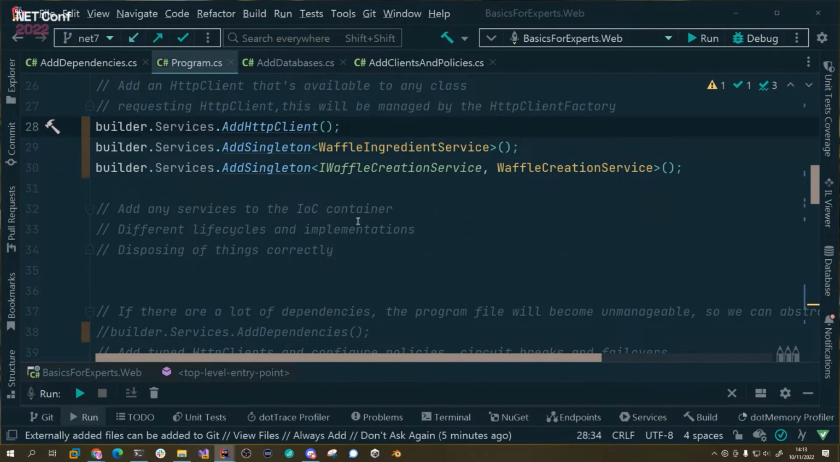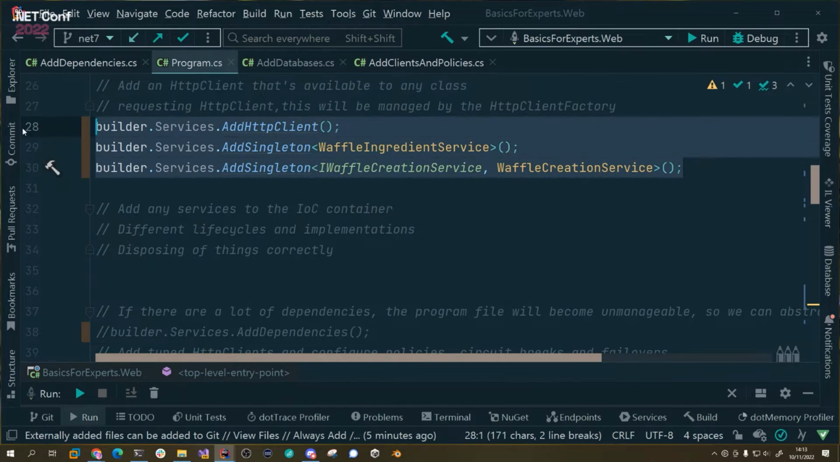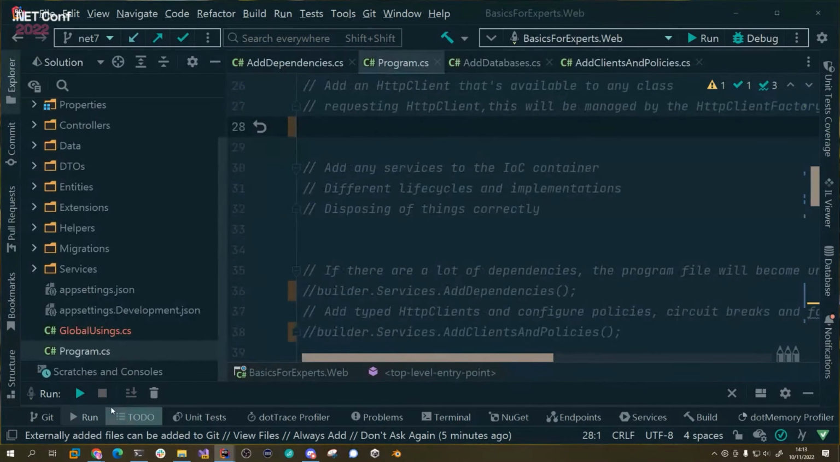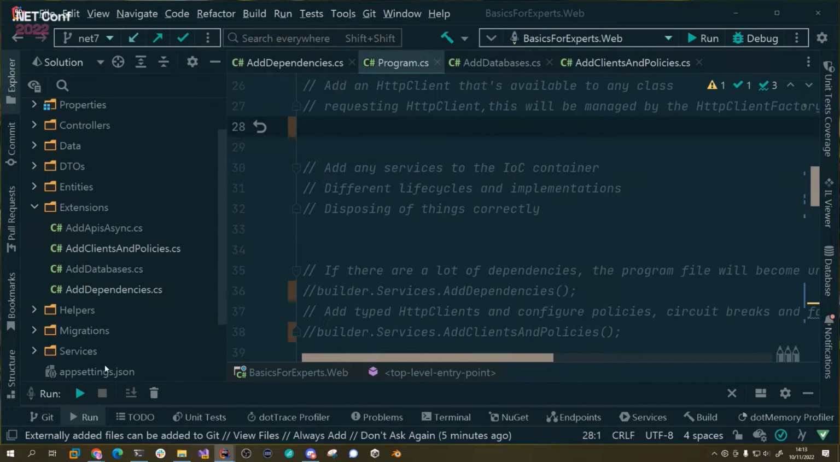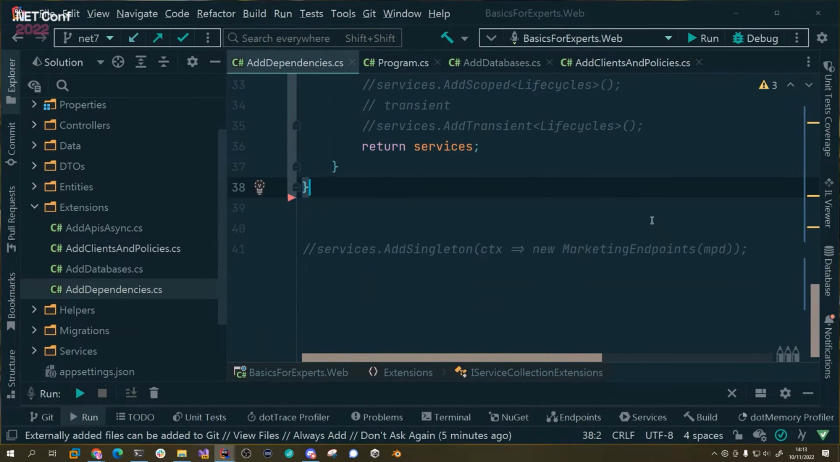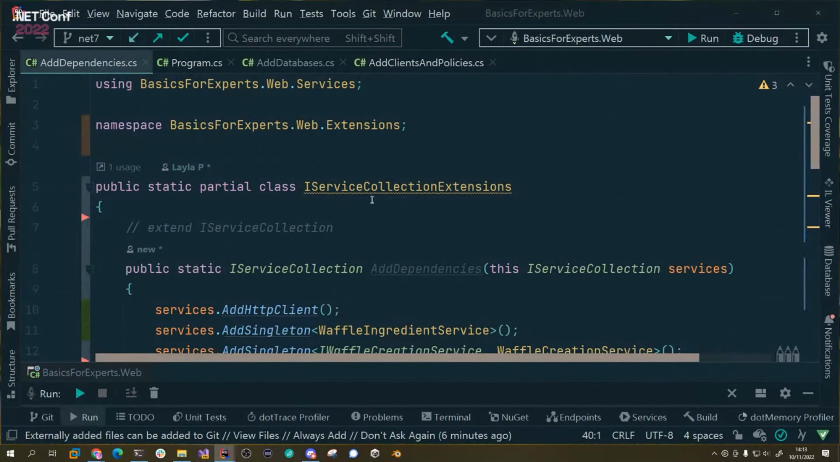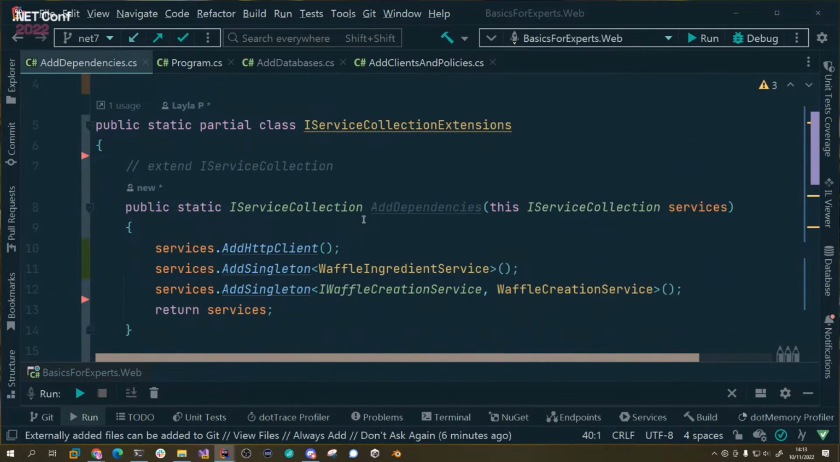So imagine if I had a whole load of dependencies in here. This is going to get really full. And this was one of the things I really didn't like with this new way of doing stuff. So let's just get rid of that. And what I like to do, and I've created them earlier, is if I go into extensions, I like to extend IServiceCollection. And I've got this file here called AddDependencies, and it's a partial class of IServiceCollection extensions. You can call it whatever you want. It doesn't have to be partial. That's just the way I like to do it.